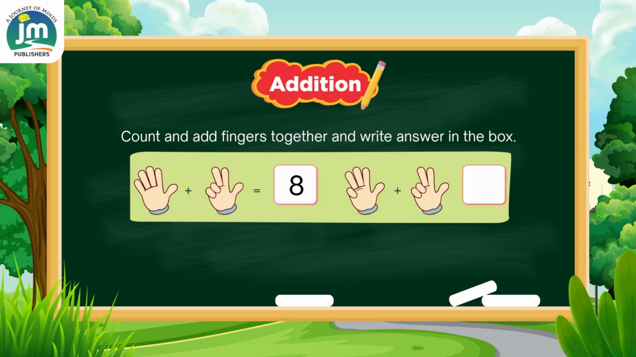5 plus 2, show 5 fingers and 2 fingers more. 1, 2, 3, 4, 5, 6, and 7. 5 plus 2 is equal to 7.